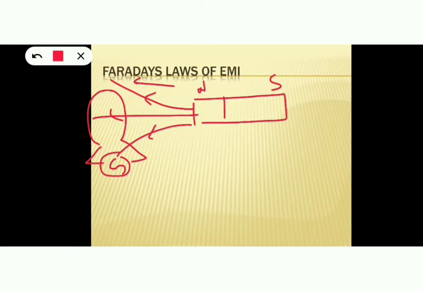Okay, so this was the first experiment performed by Faraday, and based on this he concluded that relative motion between magnet and the coil induced current in this coil. The current flowing through the coil is known as induced current. Now, what was the second experiment performed by Faraday?